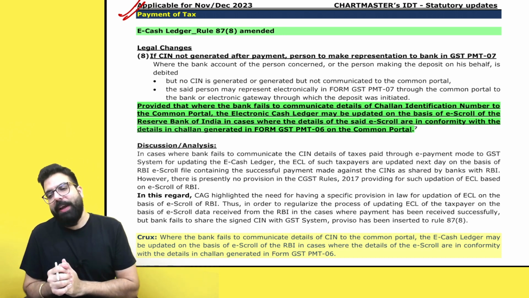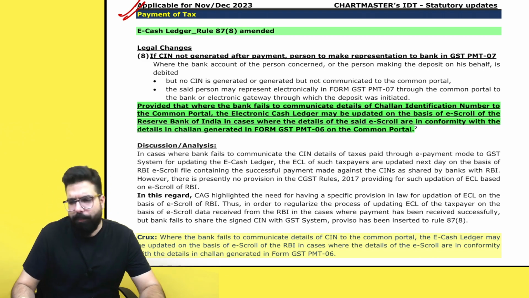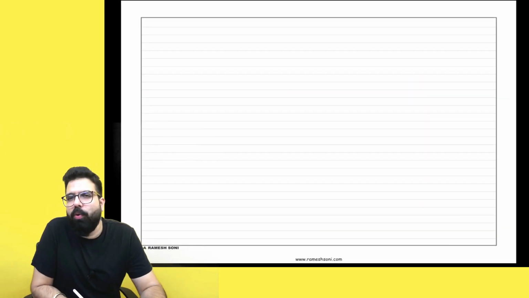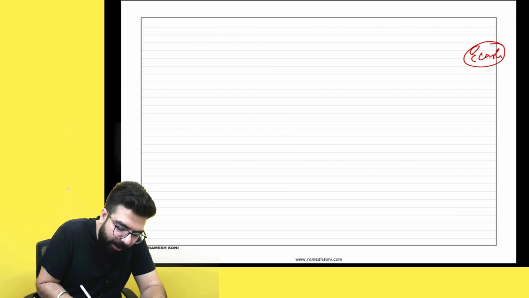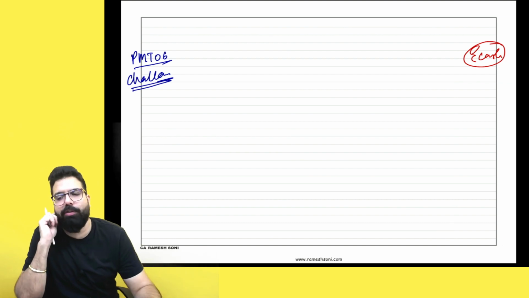Yes, sir. Payment of taxes. Do you guys recall that in the payment of taxes chapter, I had told you whenever you have to deposit money in your e-cash ledger, you first have to generate GST PMT 06 challan. Yes, sir, I have to generate one GST PMT 06 challan for depositing the money.